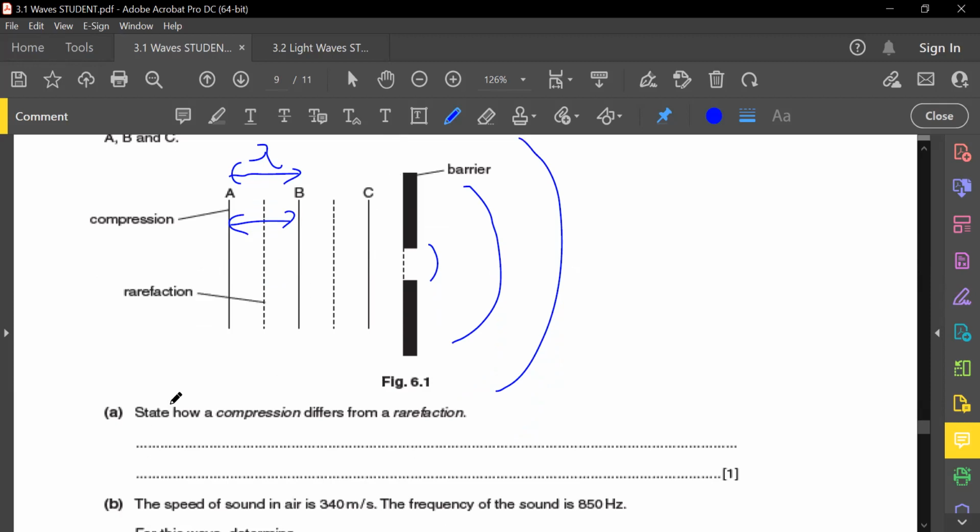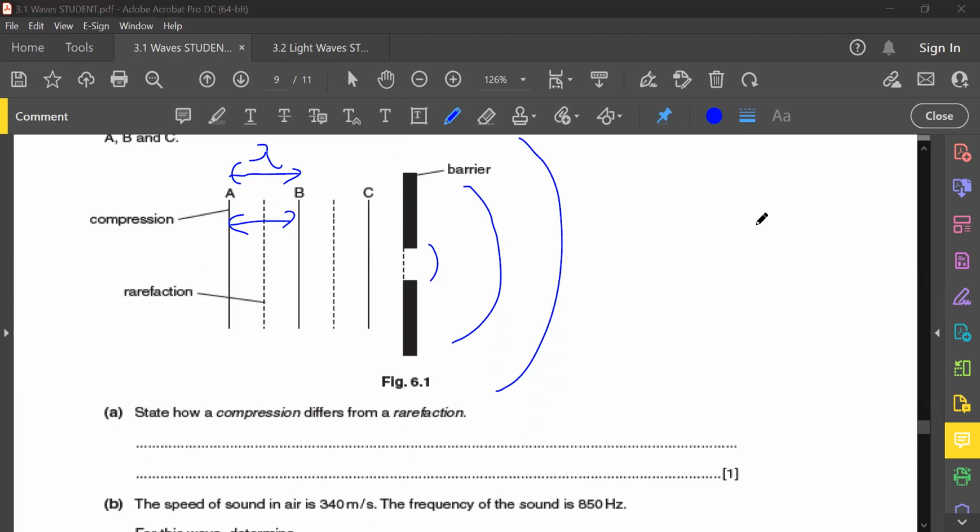Okay. Then from here, they ask you to state how a compression differs from a rarefaction. Guys, what's the definition of a compression and what's the definition of a rarefaction again? In terms of the pressure. Anyone online? Maybe let's see who is here.